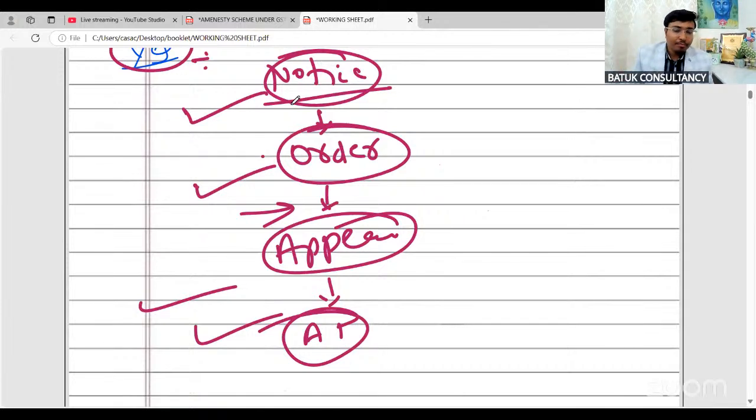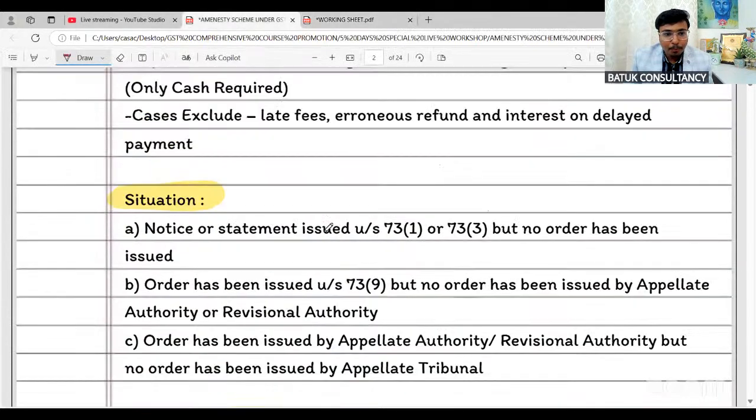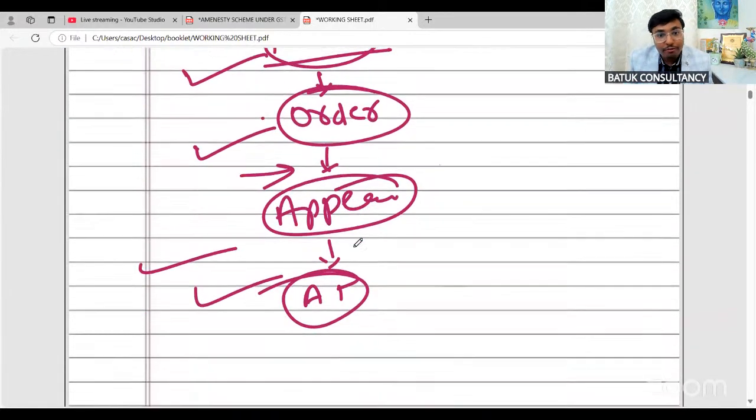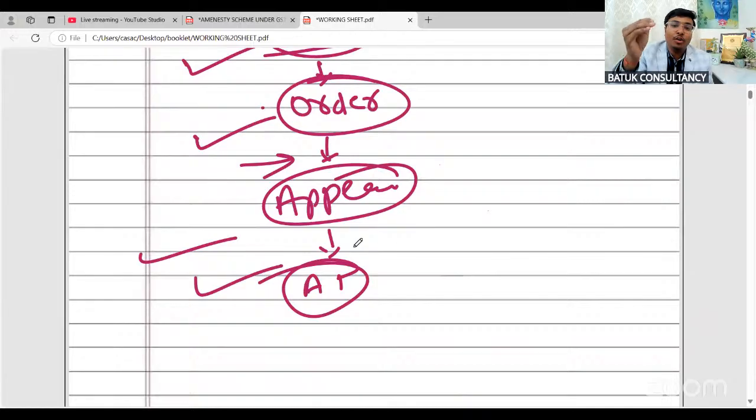Okay. Now, sir, our last point was related to refund. If any demand is on account of refund, that means suppose the taxpayer has claimed a wrong refund related to the relevant financial year, in that case that person has to pay the amount with interest and penalty. In that case, no amnesty scheme will be applicable. Or suppose during these financial years, the taxpayer has filed a belated return or paid the tax belatedly, then interest liability is there. For late fees, for interest and for wrong refund, you are not eligible to avail the benefit of the amnesty scheme. I think the provision is okay.